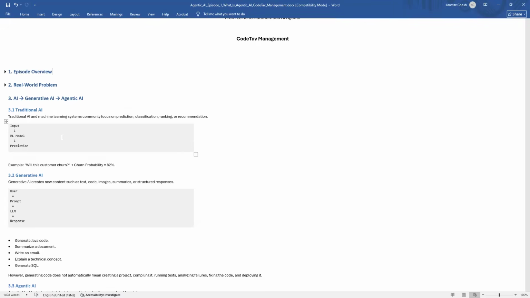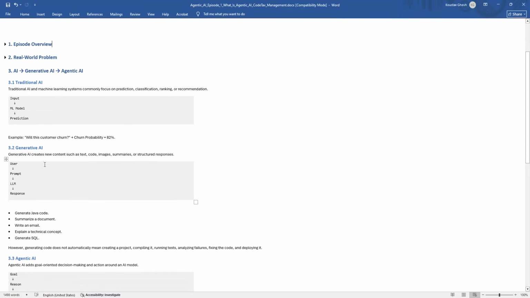If you know what churn is, you can comment below. So the flow is input, then the machine learning model, and after that the prediction. The model performs a specific task. It does not necessarily decide what the next business action should be.